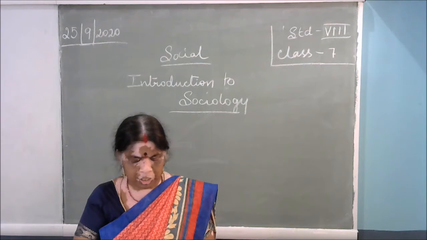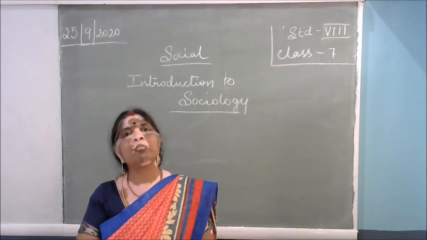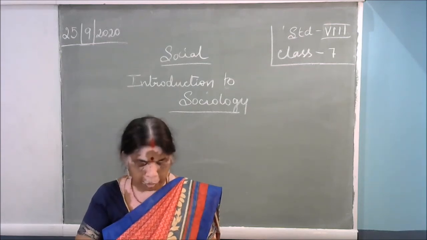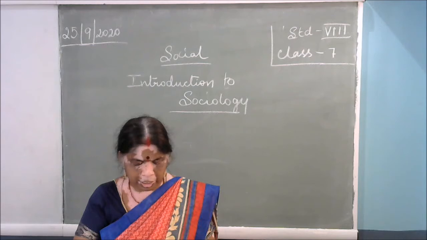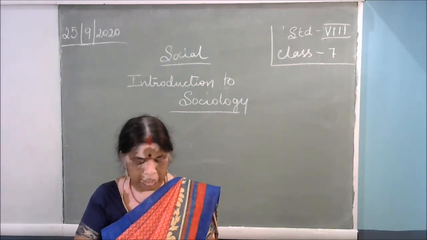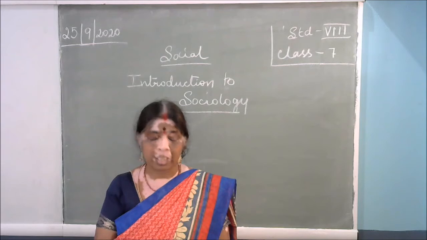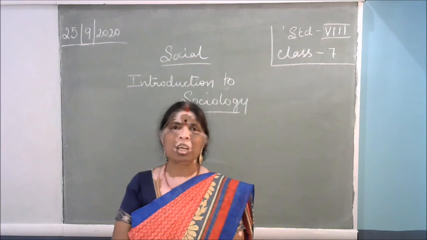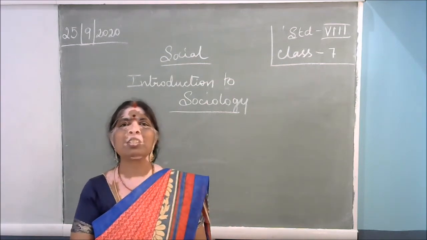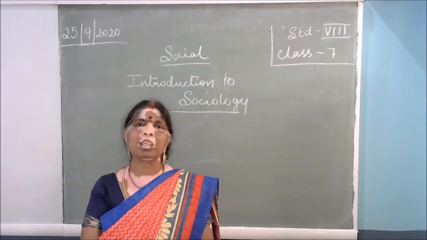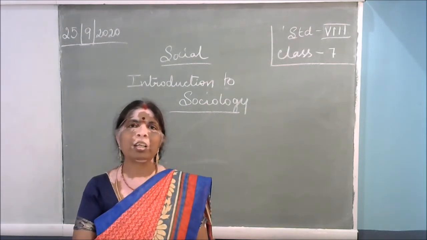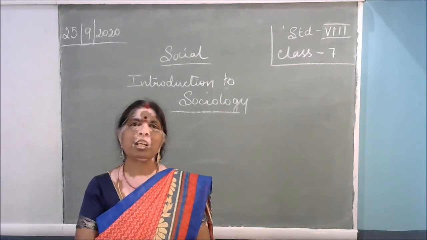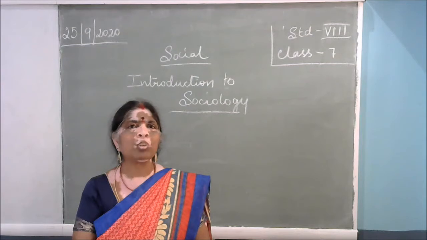Our society is facing problems. We'll see what those problems are: crime, juvenile crime, communal clashes, alcoholism, hunger, malnutrition, and caste-based discrimination. Yes, in this society there is caste-based discrimination, meaning some people differentiate between human beings regarding caste. The higher caste people get more benefits, and they are also treated well compared to the lower caste people.